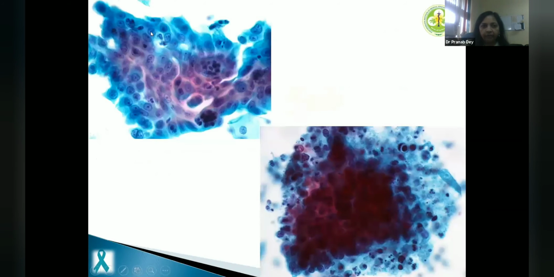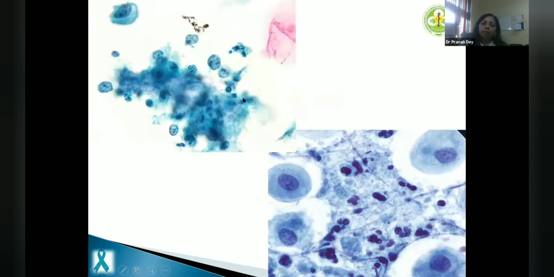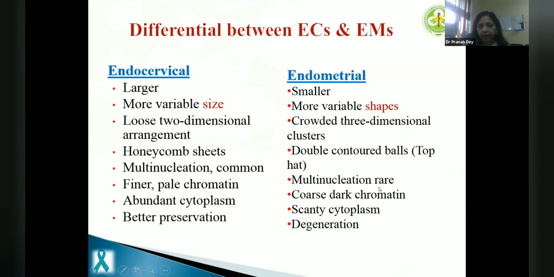So this is reactive repair with very prominent nuclei, but if I want to draw lines across nuclei on the upper left, this is repair, as opposed to this which is showing cannibalism, the clinging diathesis, and this is a squamous cell carcinoma. Again, this is cannibalism and clinging diathesis, as opposed to just atrophic smear which shows blood in the lower panel of this slide.